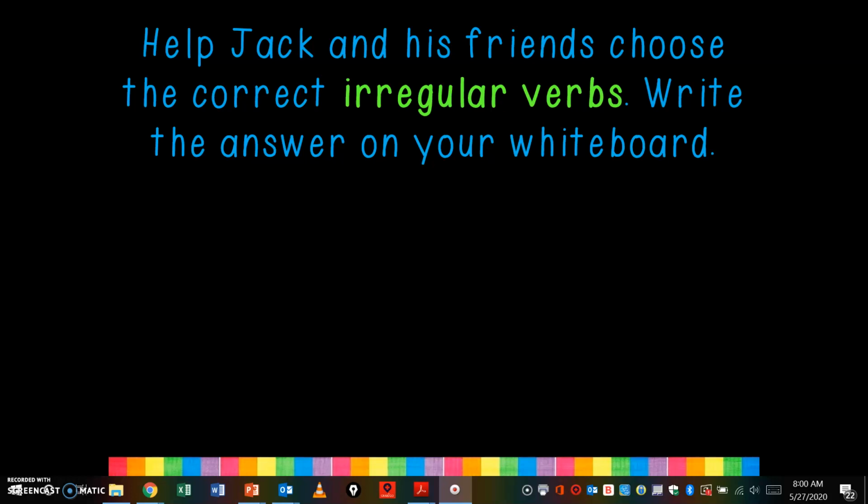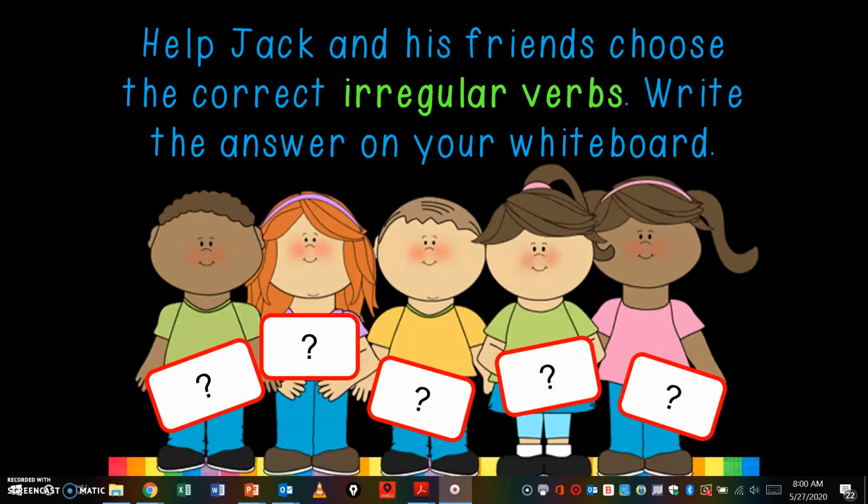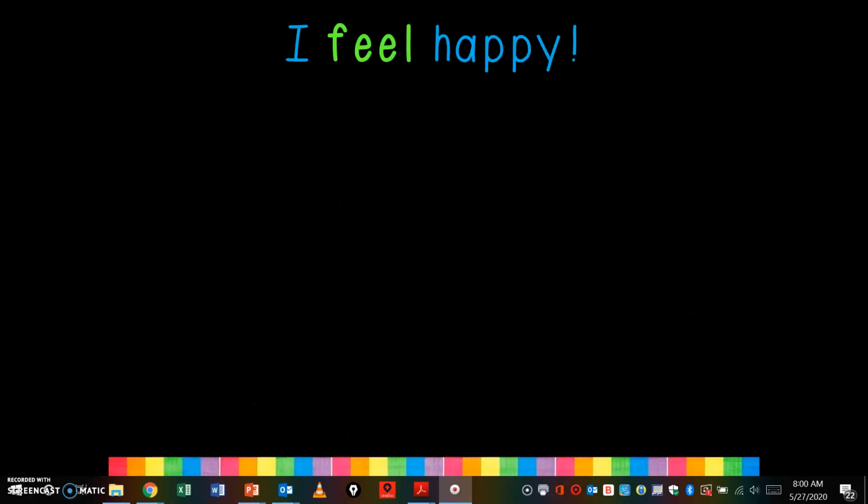Help Jack and his friends choose the correct irregular verbs. Write the answer on your whiteboard, or you can just say them out loud. I feel happy. What would the past tense verb be of feel?